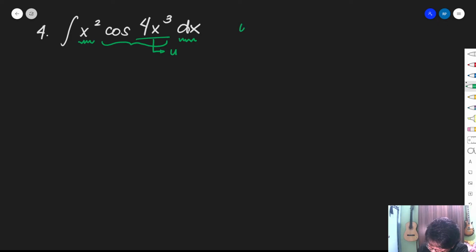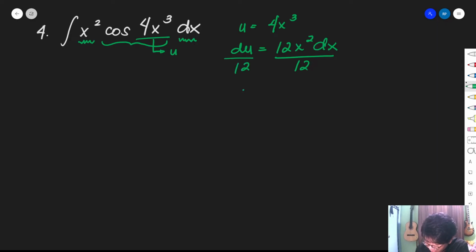Okay, so let's have u be equal to 4x cubed, du be equal to 12x squared dx. Yan. So, since may x squared dx na tayo, okay, so, i-isolate na lang natin yung 12 or ihiwalay na lang natin yung number 12 para magkaroon tayo ng x squared dx be equal to 1 over 12 du.